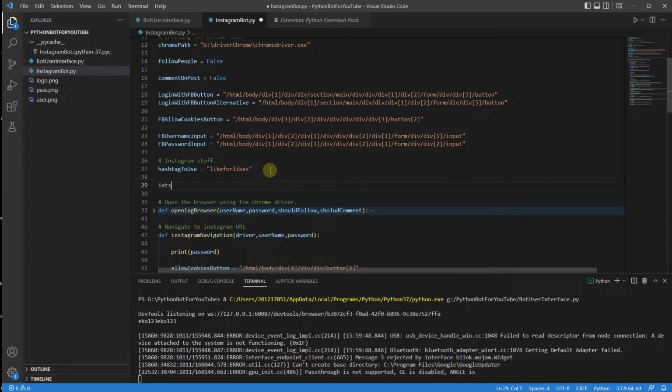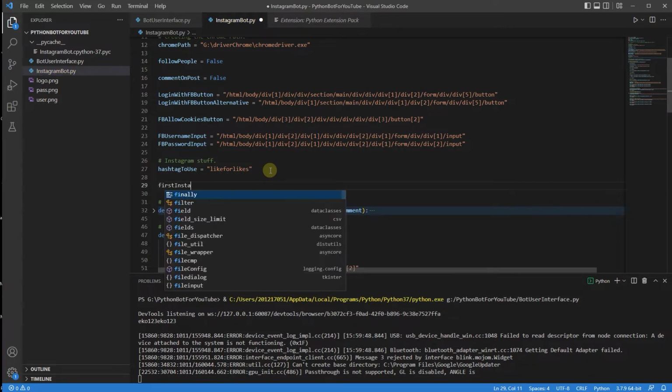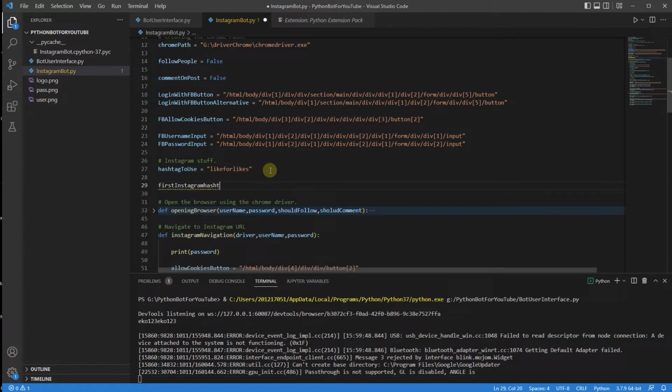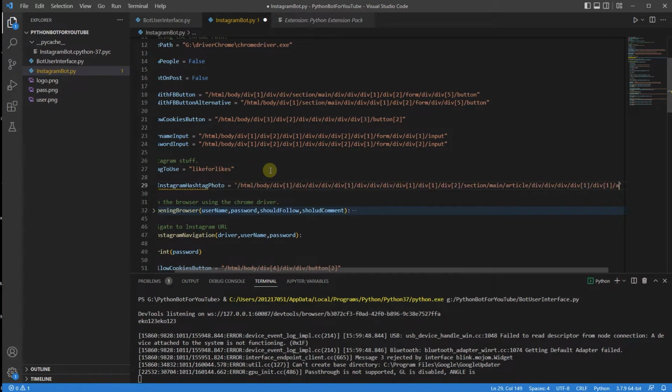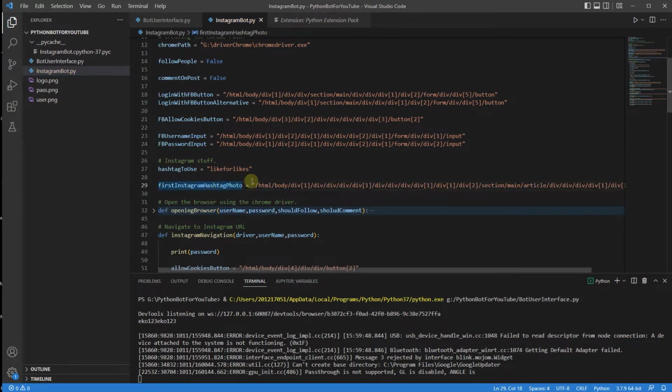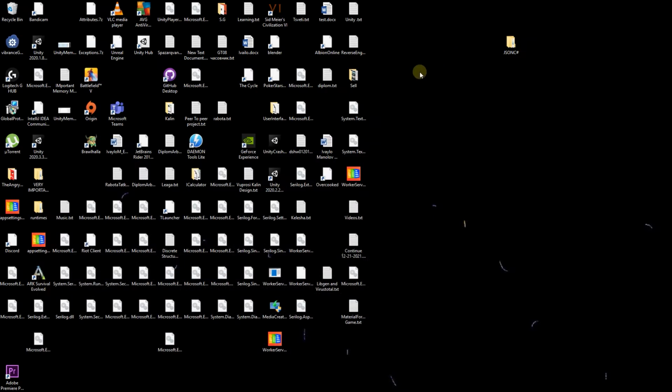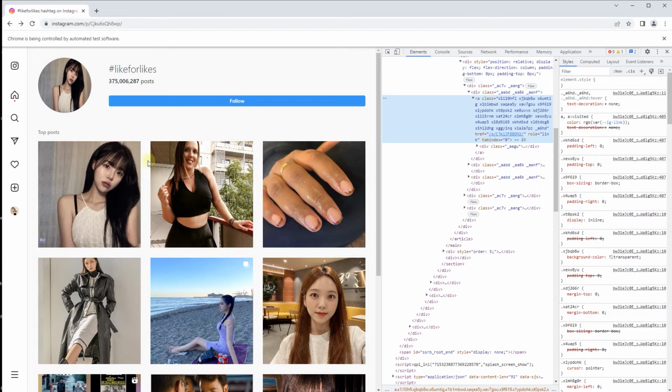So this is going to be Instagram hashtag, first Instagram hashtag photo. This is going to be the element. There we go. Then I do want to achieve, oops, why did this happen? Then I do want to achieve the following.